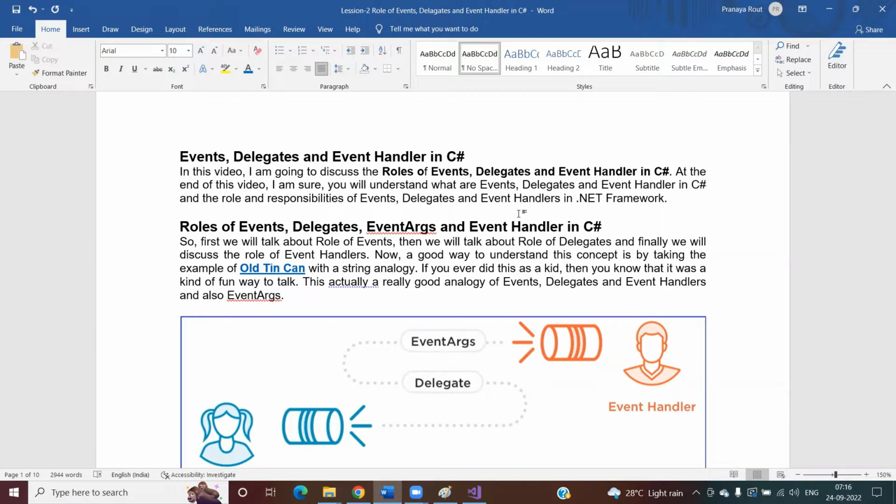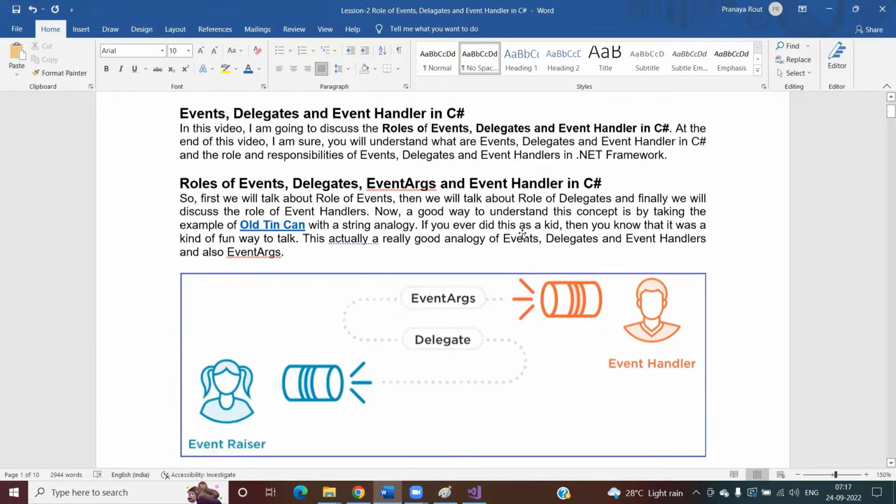Today we are going to discuss the role of events, delegates and event handlers in a C#.NET application. At the end of this video, I'm sure you will understand what events are, what delegates are, what event handlers are, and the role and responsibility of events, delegates and event handlers along with EventArgs in the .NET framework. So let's start today's session.